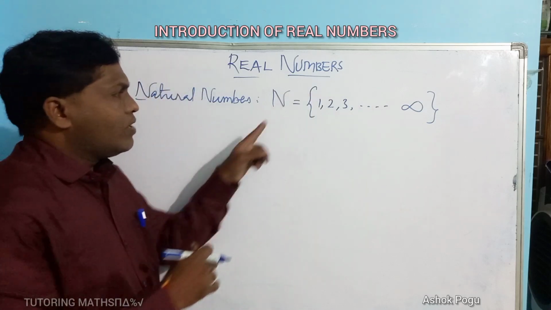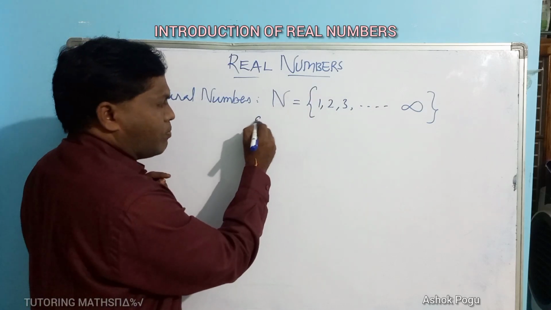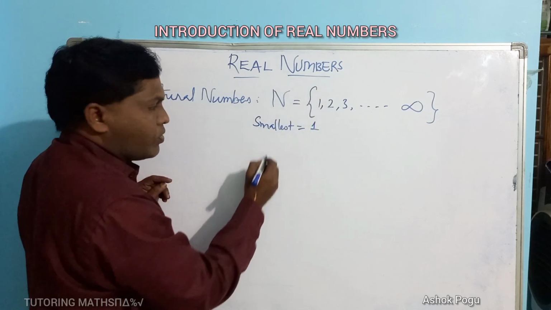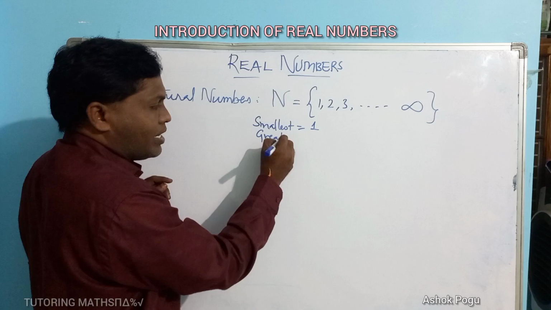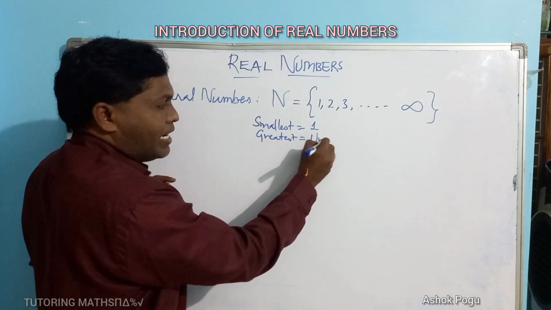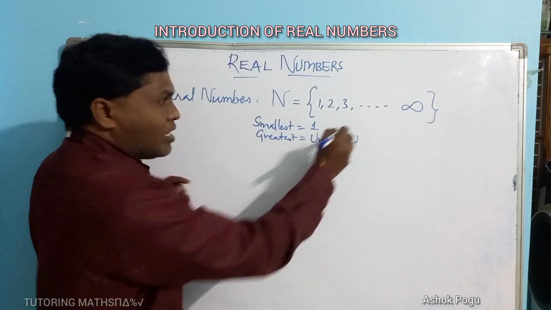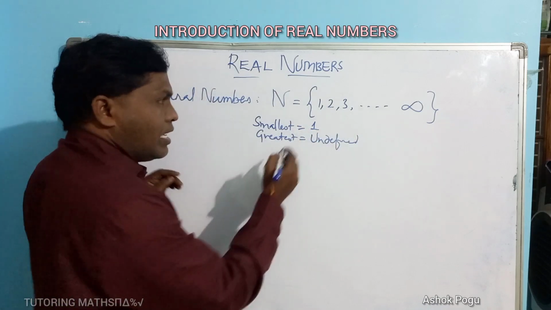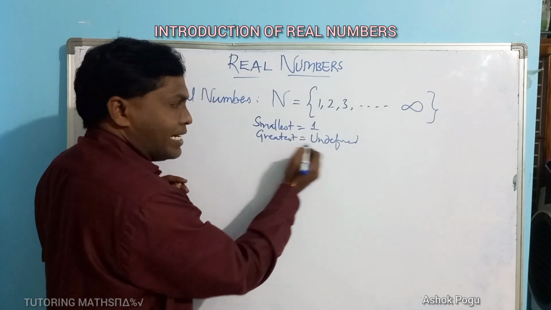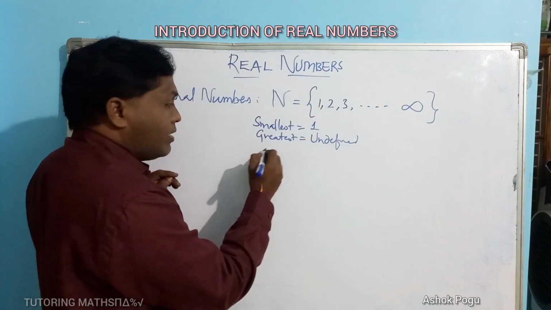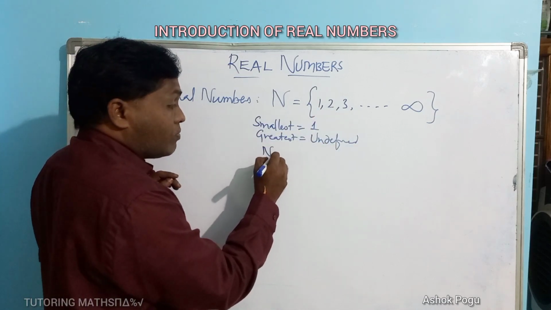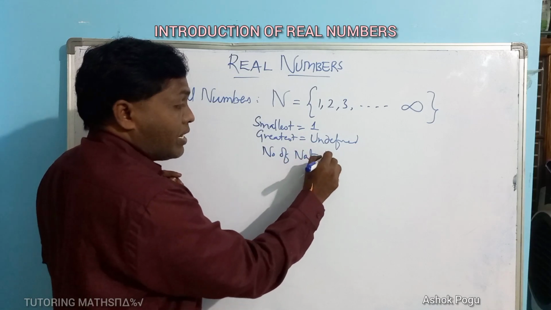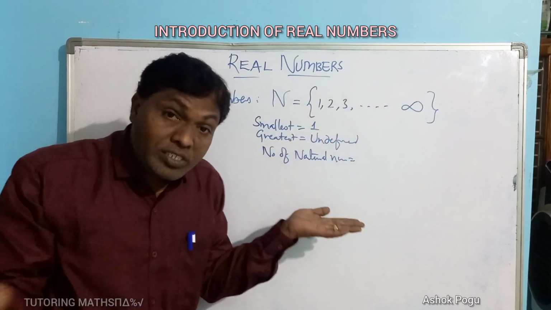So the smallest natural number is 1, and the greatest natural number is undefined, because we don't know what the last value would be. And the number of natural numbers?